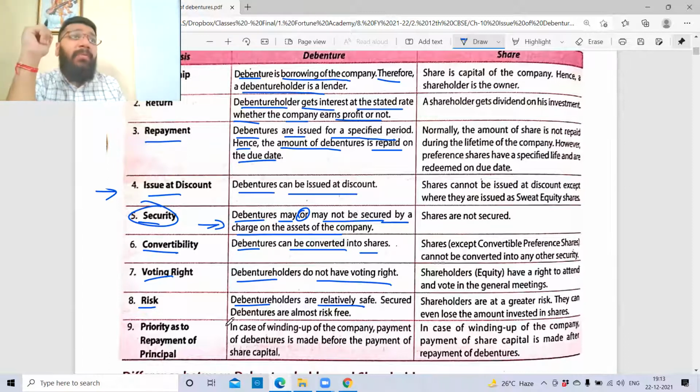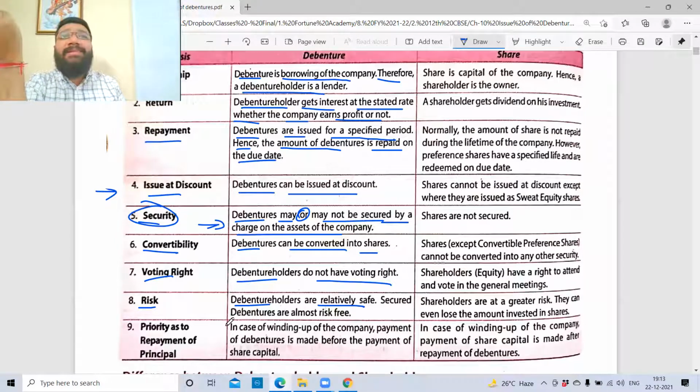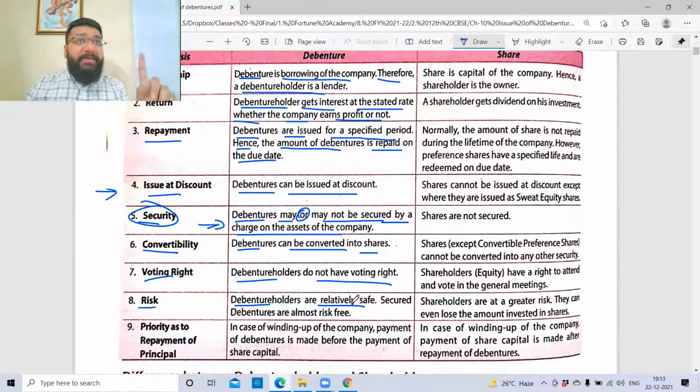In case of winding up of the company, the equity shareholders are the last persons to get the capital. Whereas you will be the first person to take the capital and run. That is the money and run. So when you are not taking risk, then you will get your returns accordingly. So here they say that debenture holders are relatively safe. That is one reason. Second is they are secured. Secured debentures. What is secured debentures? I'll be discussing. The security point I have not discussed with you. That I'll discuss with you.